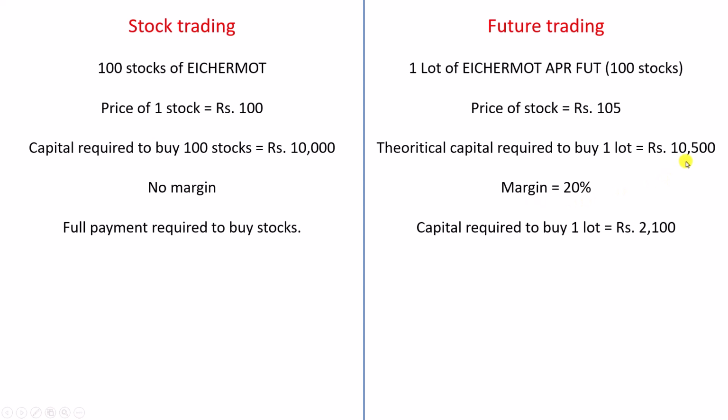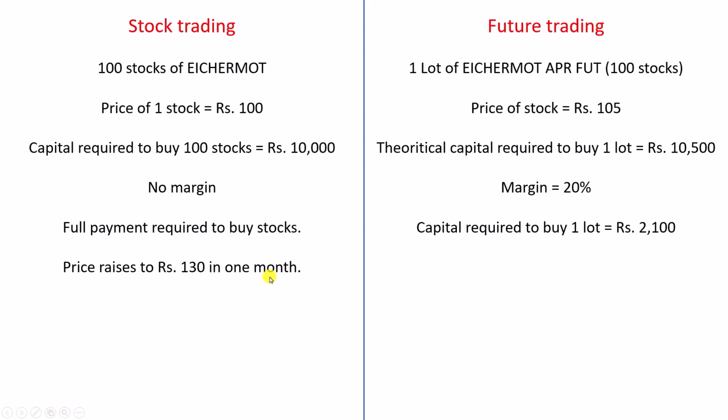So you only need 20% of 10,500, which is 2,100 rupees, to buy one lot of Eicher Motor futures.